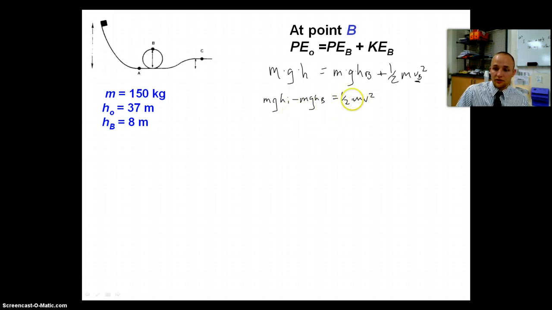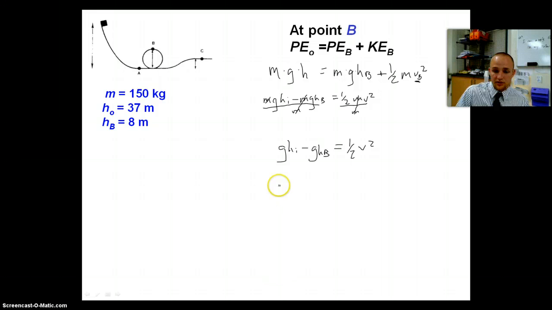Now let's divide both sides by m. My masses cancel, so I get gravity times height 1 minus gravity times height B, and that'll equal 1/2 my velocity squared.